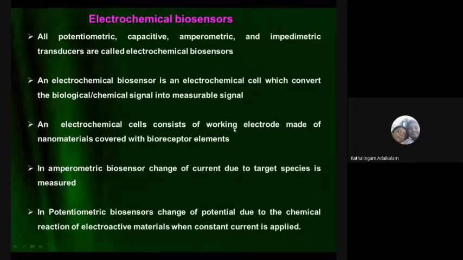Among these, one is the working electrode, made up of biomaterials, that is biorecognition materials combined with nanomaterials. Depending upon the working electrode, it generates a signal from its ambient, and then we can use it. Amperometric is a change of current, potentiometric is a change of potential.